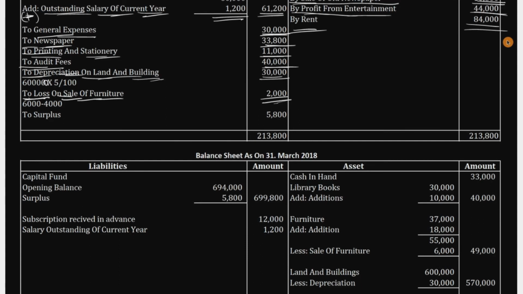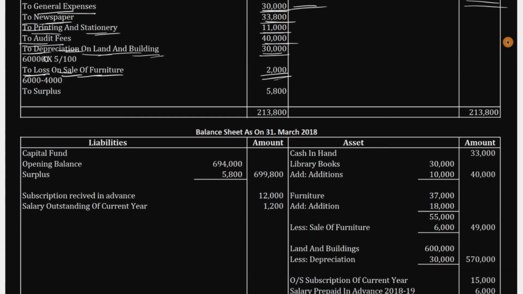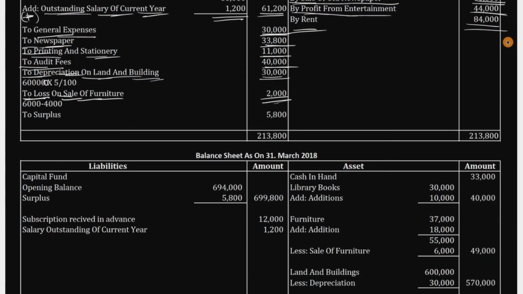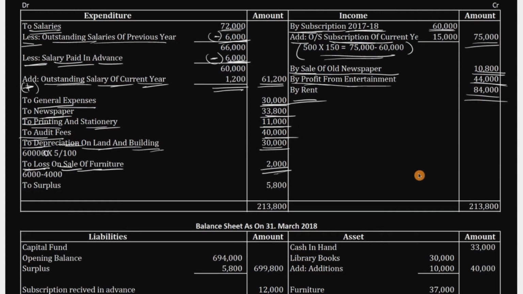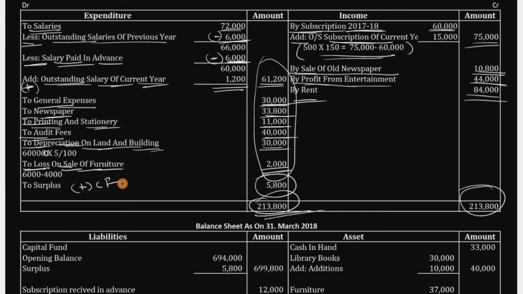Now you have just completed almost all items except one, that is surplus or deficit. Check whether we'll get surplus or deficit. As we already calculated, definitely it will be surplus. So if you calculate, you'll get 2,13,800. Okay, if you subtract this amount from that, you'll get 5,800 rupees. So this is a surplus. So what you have to do, surplus you should add to the capital fund. So simple. Again, I'll erase this.